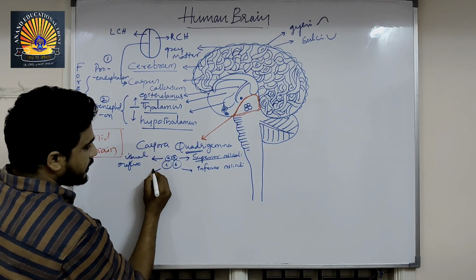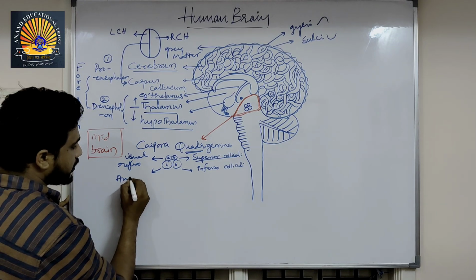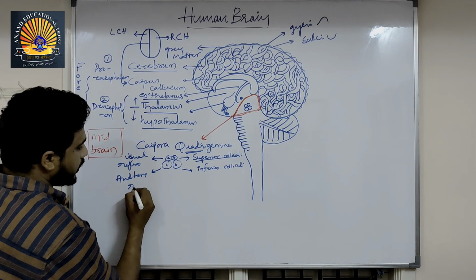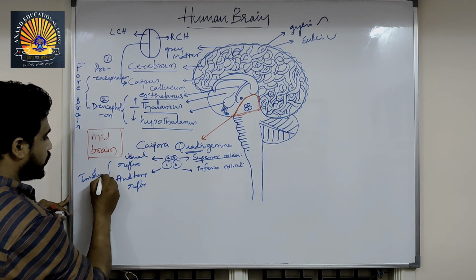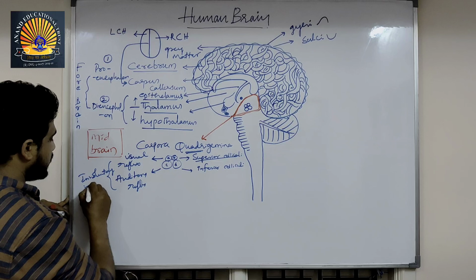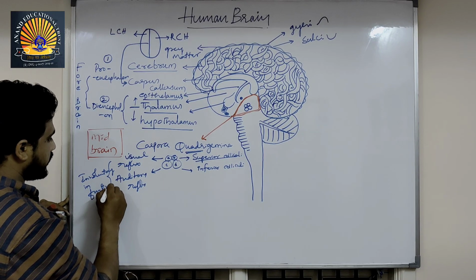Inferior colliculi helps in auditory reflexes. Both are involuntary in function. They are not in our control.